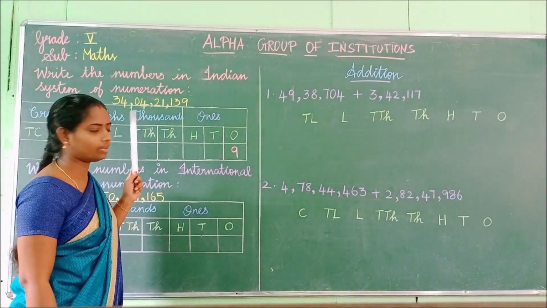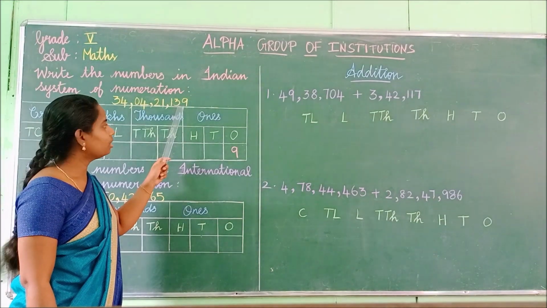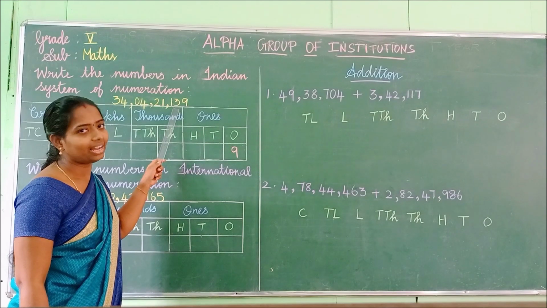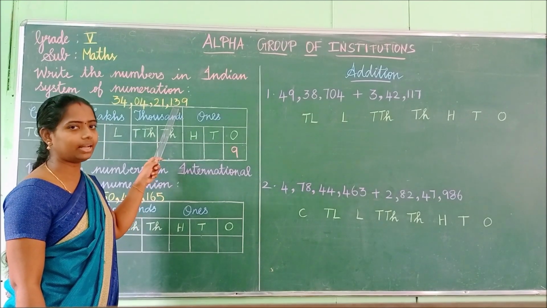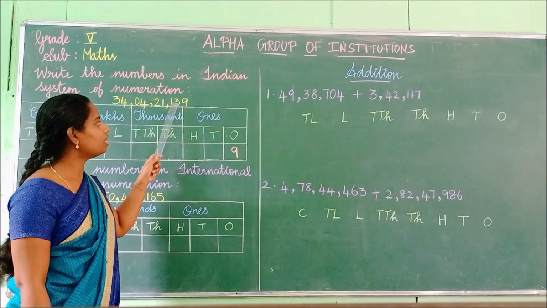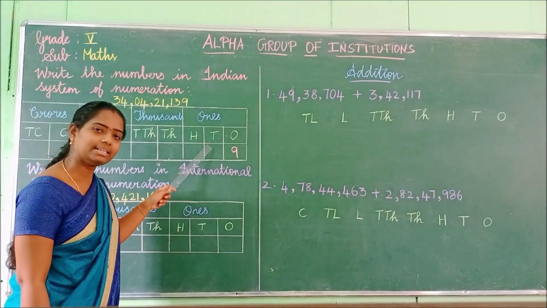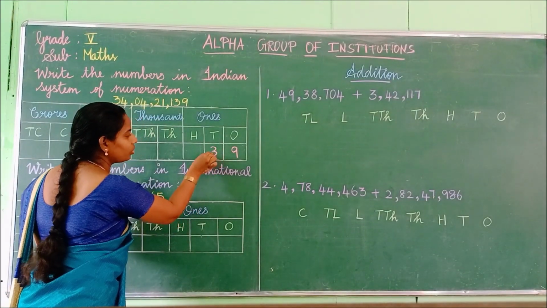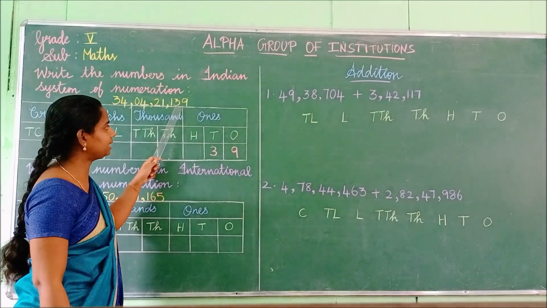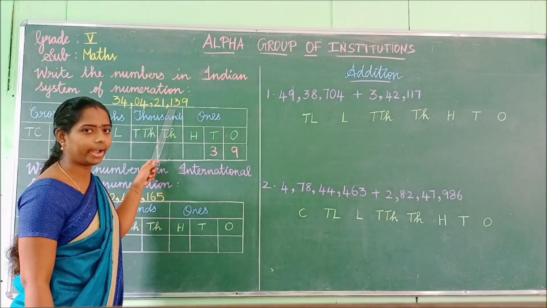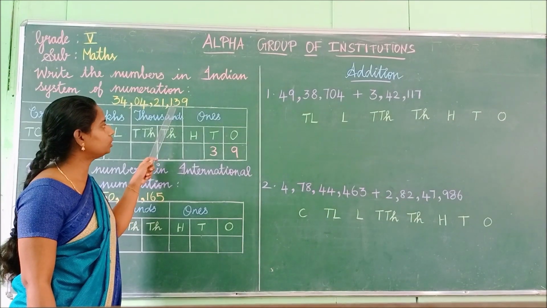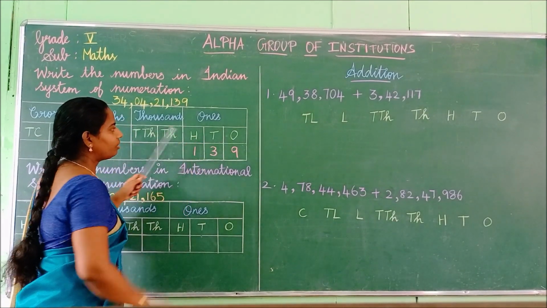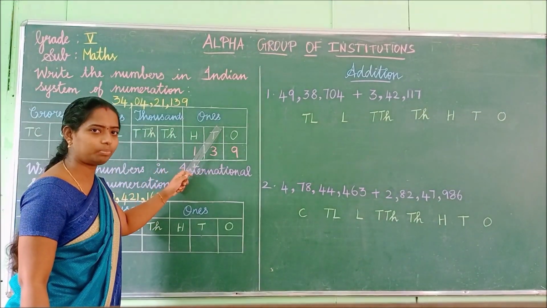Okay, children, are you clear about it? Shall we move to the next number? What is the number here? 3. Which place is it? It is in the tens place. So you have to write this 3 in the tens place. Next, what is the number here? 1. You have to place this 1 in the hundreds place. We have completed the ones period.